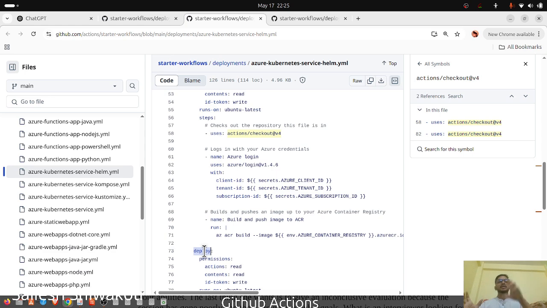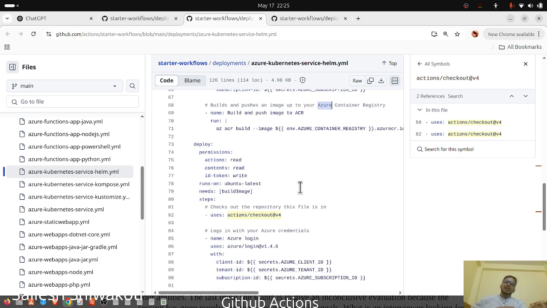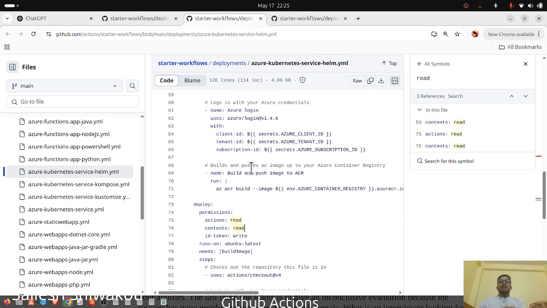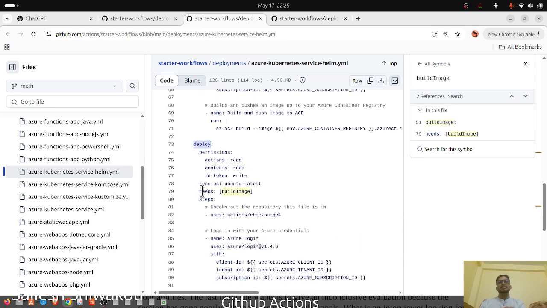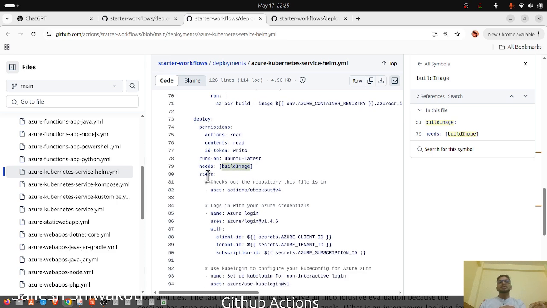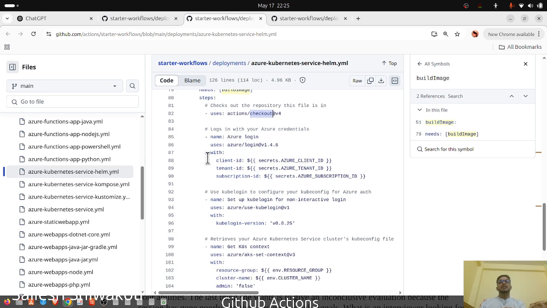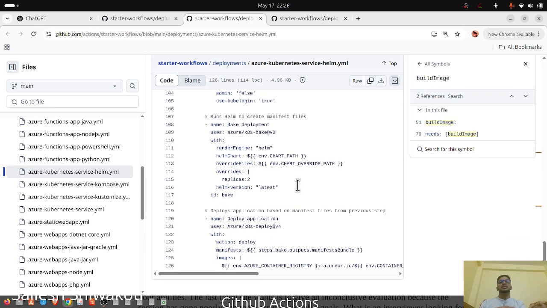First was build and push it to some container registry. A container registry can be anything. In this case it is Azure. And then a deployment means we need actions contents. So basically, what is the build image? The deployment is dependent on the build image. The steps are very simple. First is the checkout. Second is logging in using the client ID, tenant ID, subscription ID credentials, and then kube login. So basically now the Kubernetes part is over here.